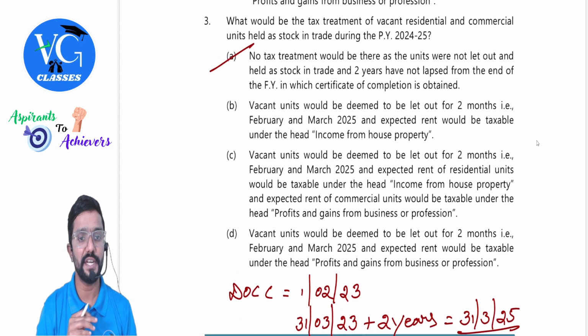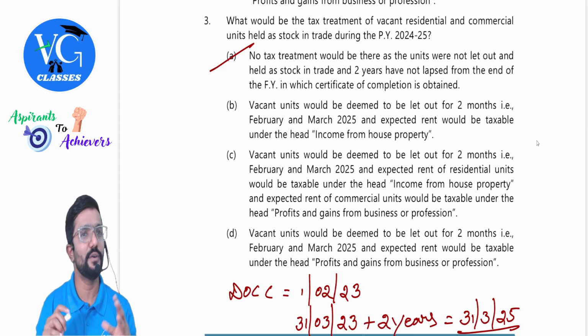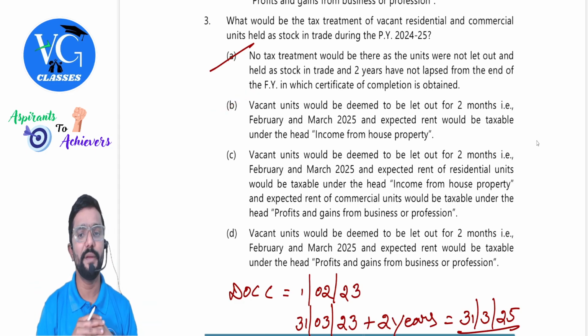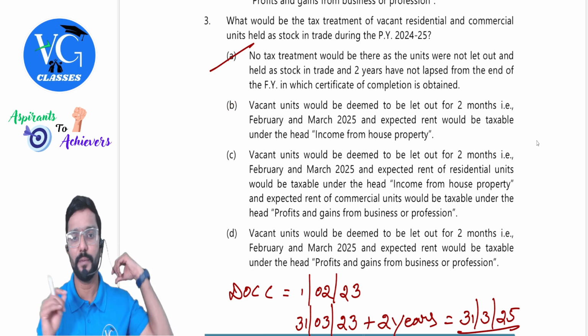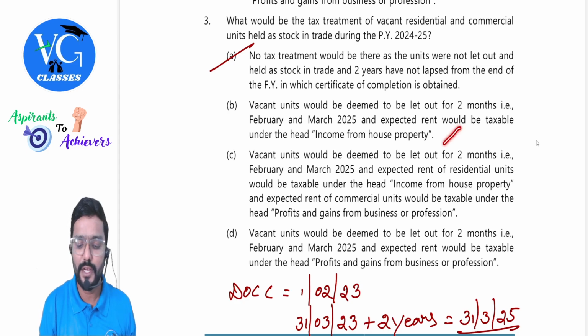Other options, you can just read it once just to cross check. Because when the first option itself is right, don't immediately mark. Better read other options and cross check once. Let me quickly read it. Vacant units would be deemed to be let out for 2 months, that is February and March. No. And expected rent would be taxable under the head income from house property.